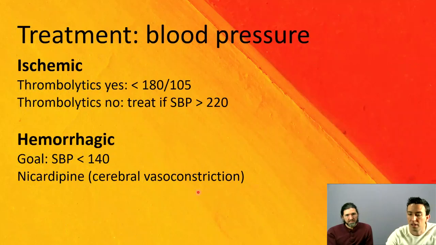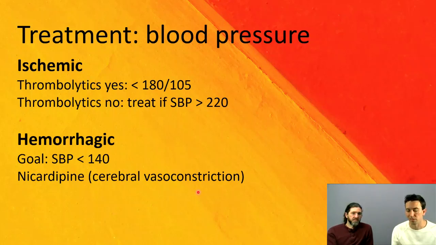Okay, next up would be treatment of these strokes. Treatment does vary if it's an ischemic versus a hemorrhagic stroke. For ischemic strokes, what we're pushing for is thrombolytics. If their blood pressure is less than 180 over 105, and these are good numbers to know, then they can become a thrombolytic candidate. If not, we need to treat systolic blood pressures greater than that to get them under that range. If it's hemorrhagic, the goal is a systolic blood pressure less than 140.